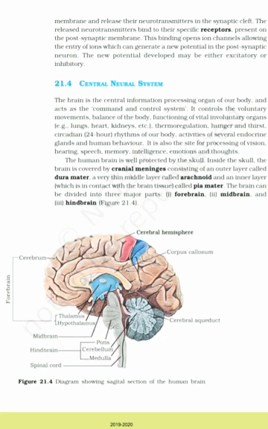The human brain is well protected by the skull. Inside the skull, the brain is covered by cranial meninges consisting of an outer layer called dura mater, a very thin middle layer called arachnoid, and an inner layer which is in contact with the brain tissue called pia mater. The brain can be divided into three major parts: (i) forebrain, (ii) midbrain, and (iii) hindbrain.